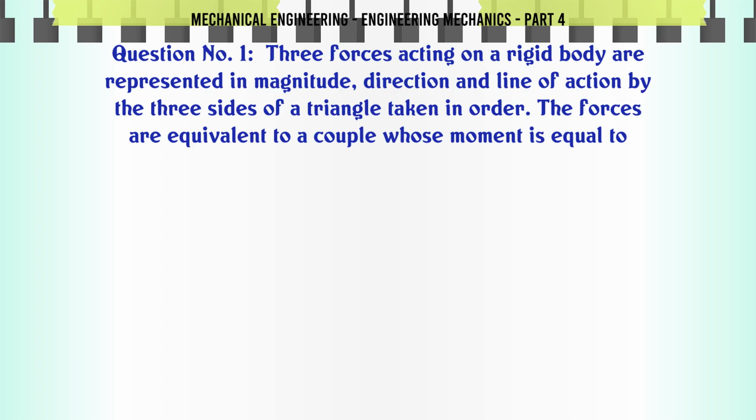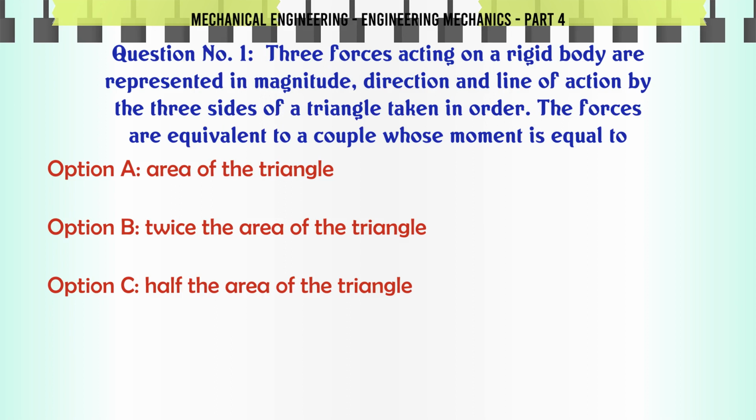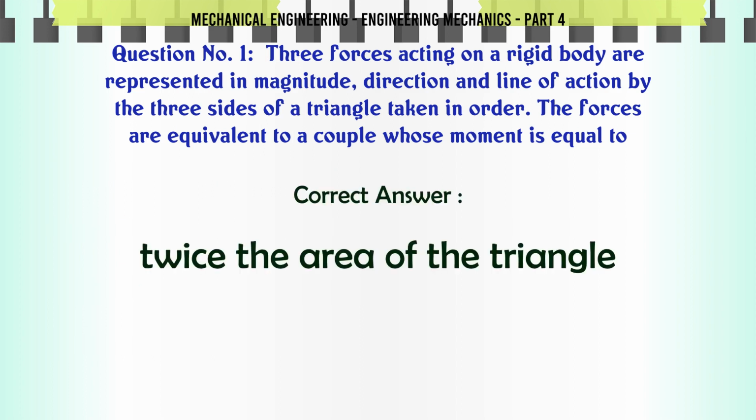Three forces acting on a rigid body are represented in magnitude, direction, and line of action by the three sides of a triangle taken in order. The forces are equivalent to a couple whose moment is equal to: A. Area of the triangle. B. Twice the area of the triangle. C. Half the area of the triangle. D. None of these. The correct answer is twice the area of the triangle.